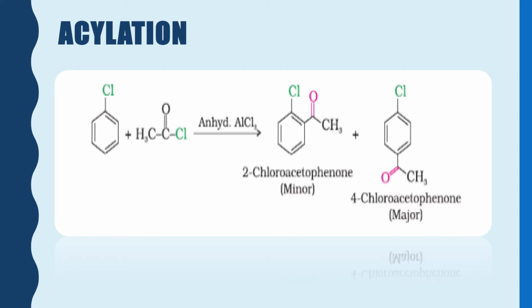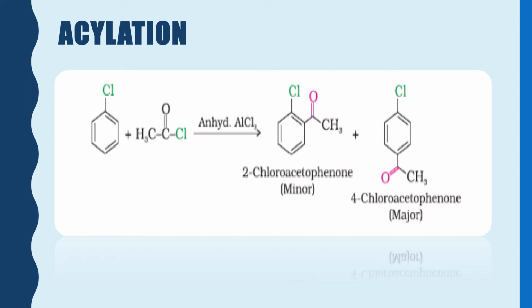As you can see from the slide, aluminum trichloride is the Lewis acid which takes the chlorine atom along with the bonded electron pair and forms AlCl4 minus, thereby generating an acylium ion.